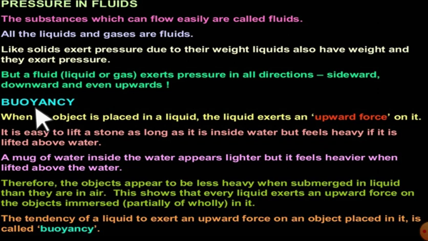So why can that happen? Because of buoyancy. The air also gives an upward force onto those paratroopers. Not only in liquids, in the case of gases also it happens. So that upward force experienced by an object when placed inside a fluid, we call that phenomenon buoyancy. And that upward force we call buoyant force or upthrust. Got it? Yes.